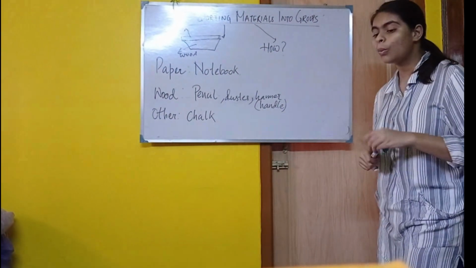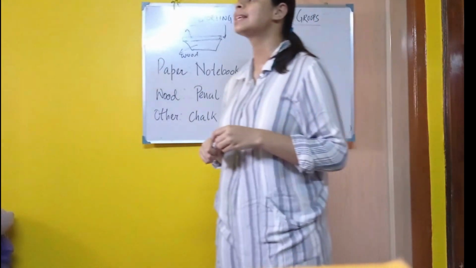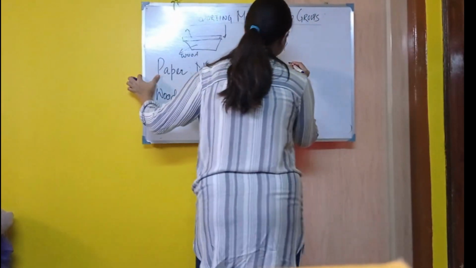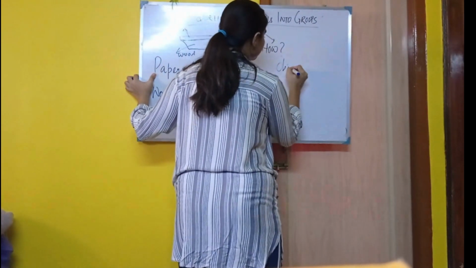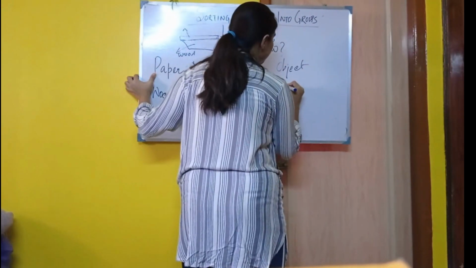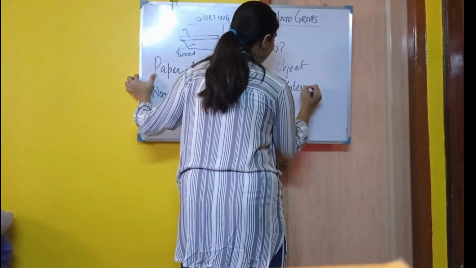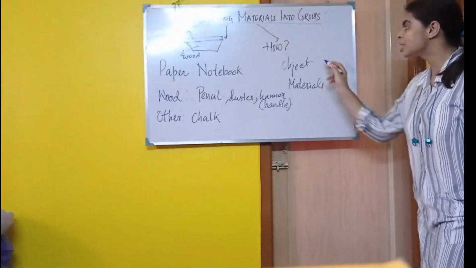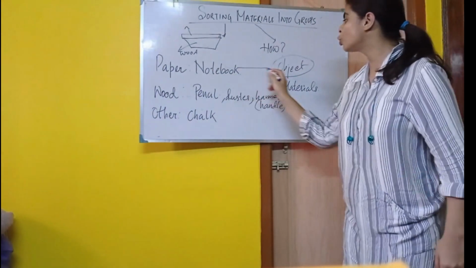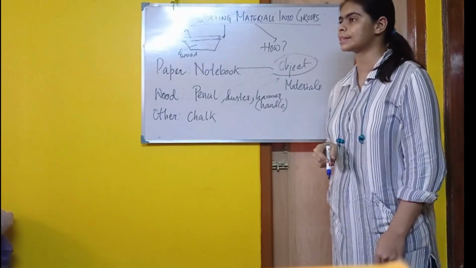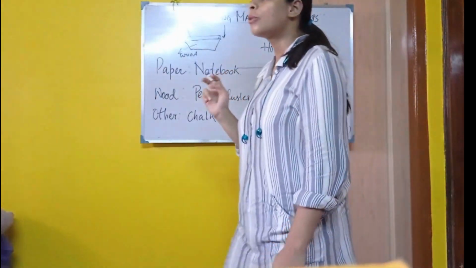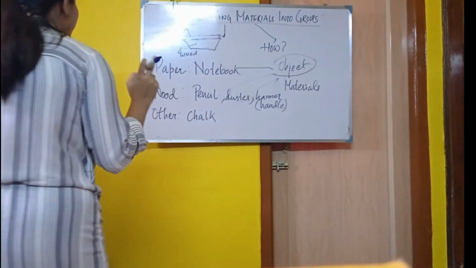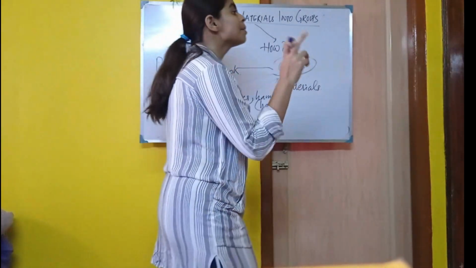Now here one more concept arises. That is, what is object, and the second is materials. Objects are notebooks, pencil, duster and hammers, and material means from which materials or from which substances these objects are made.